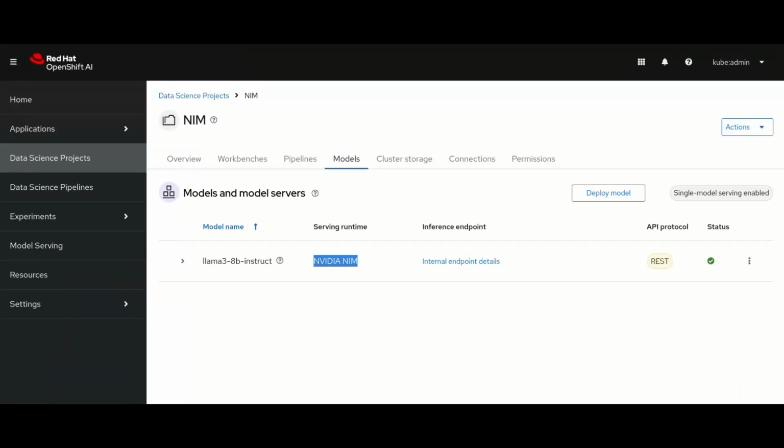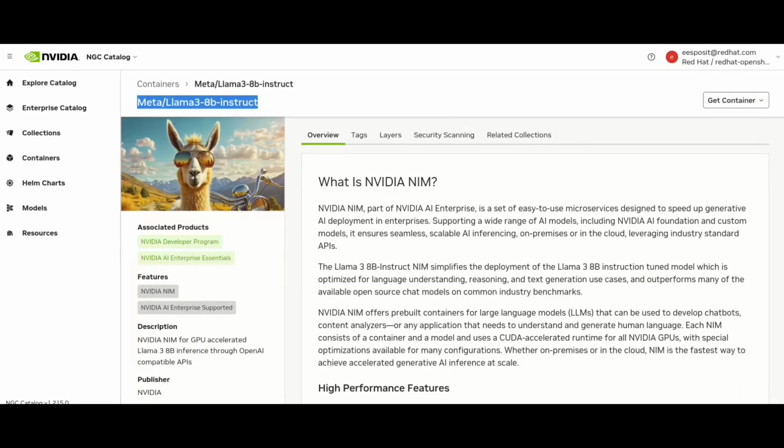Let's talk a little bit about the model. This is the chosen one, and it's available in the NVIDIA NGC catalog. It is part of their NIM collection, and just like all NIMs, it consists of a container and a model, and uses a CUDA accelerated runtime for all NVIDIA GPUs, with special optimizations.